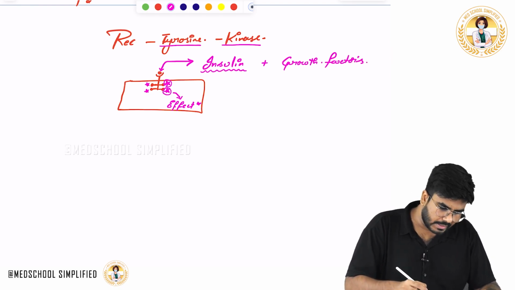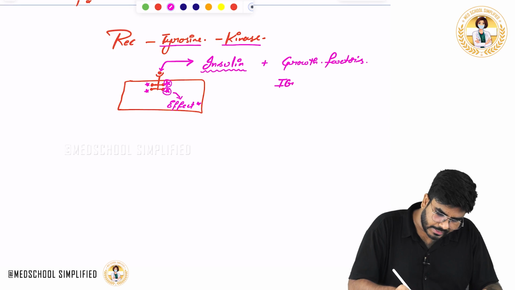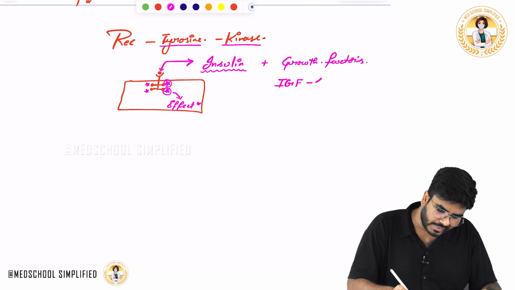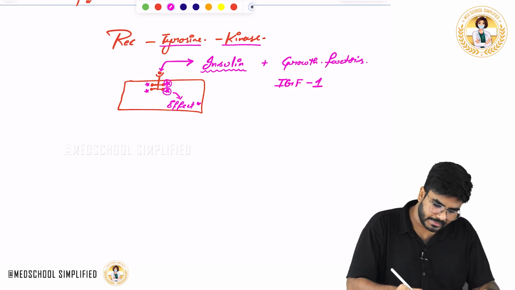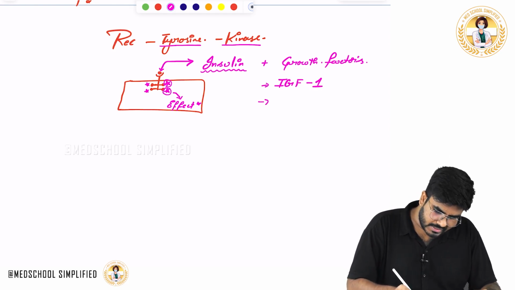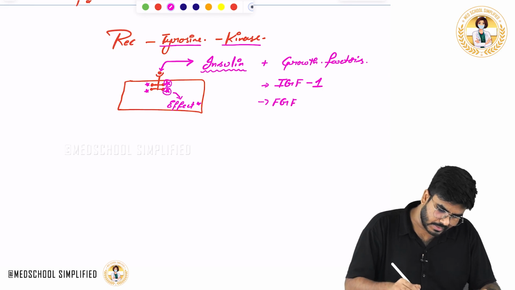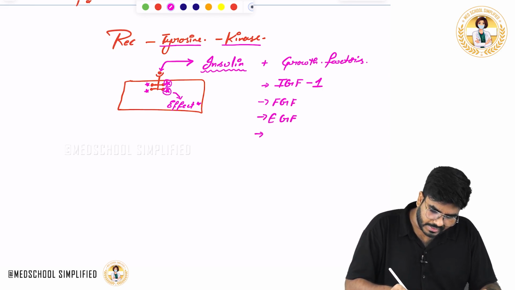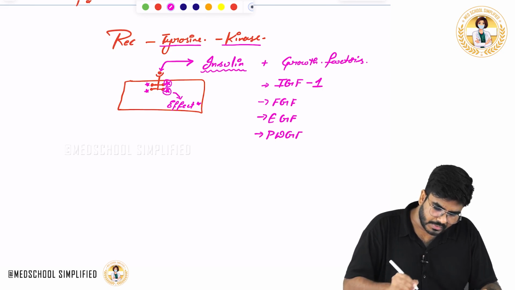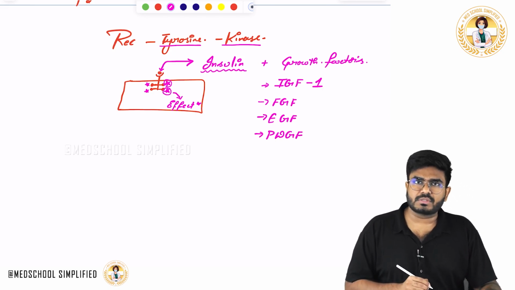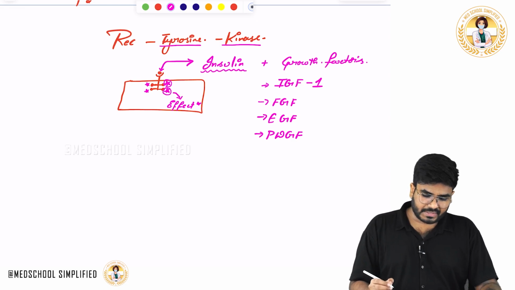Insulin-like growth factor 1, which is also called somatomedin C, fibroblast growth factor, epidermal growth factor, platelet-derived growth factor. All these growth factors use tyrosine kinase receptors for their action in the cell.